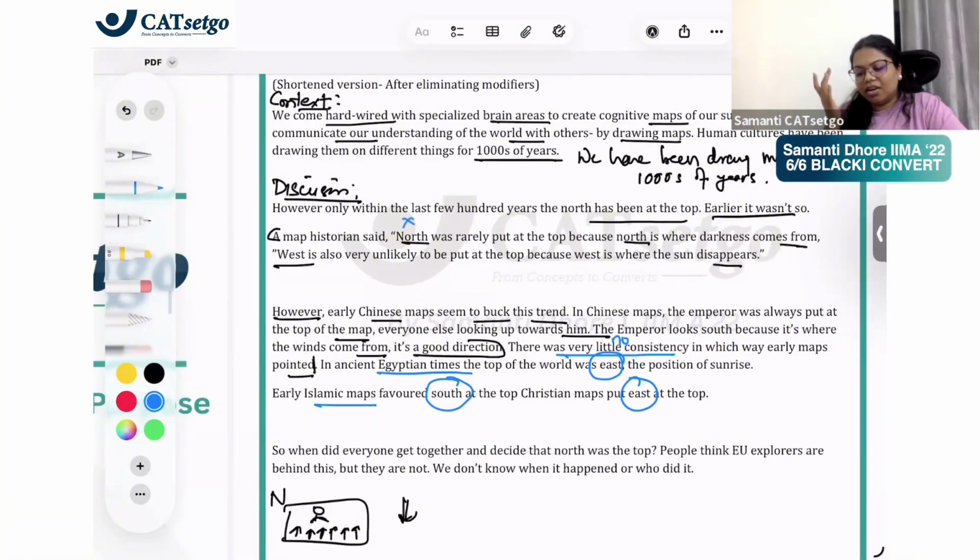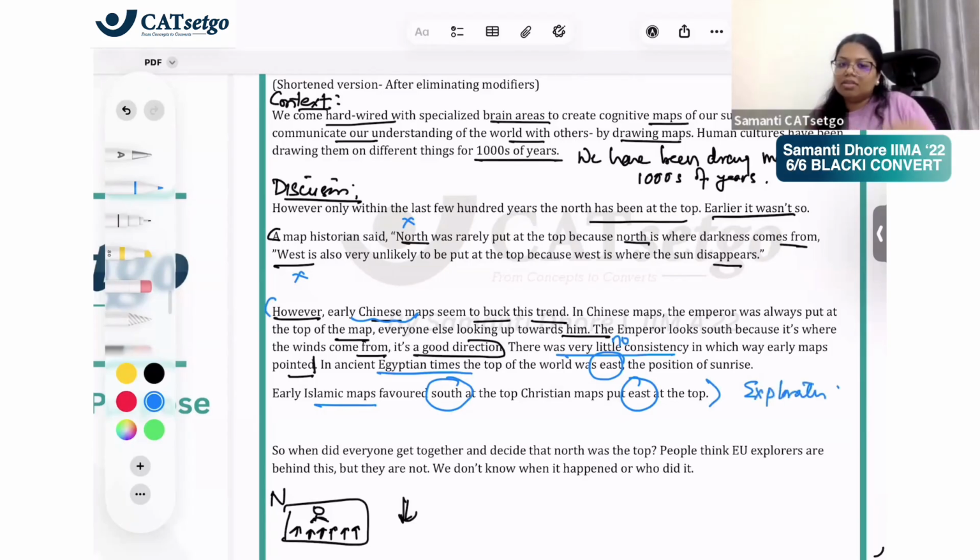And they said that north and west weren't put because they are not auspicious directions. So either you put south or you put east. But in China, they did north accidentally because the king wanted to look at the positive direction, south. That's why accidentally it happened. Okay. So basically here, this is a classic example of exploration.